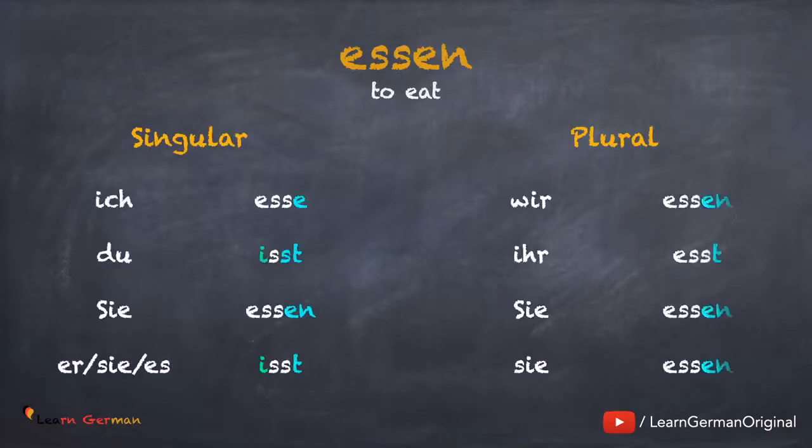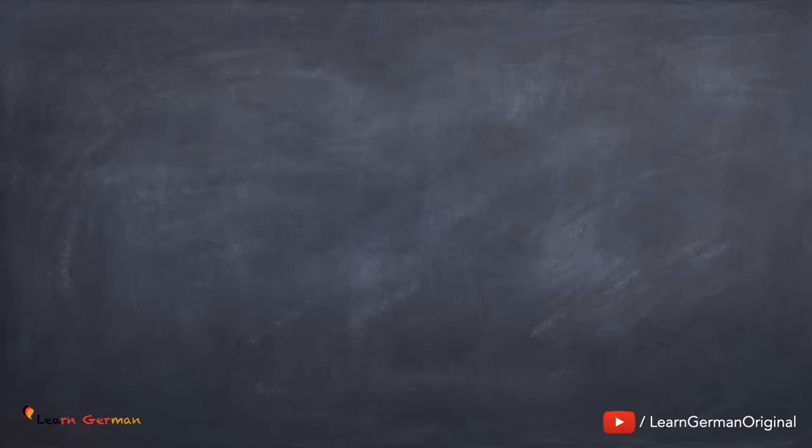Ich esse. Du isst. Sie essen. Er, sie, es isst. Wir essen. Ihr esst. Sie essen. The next verb is helfen.